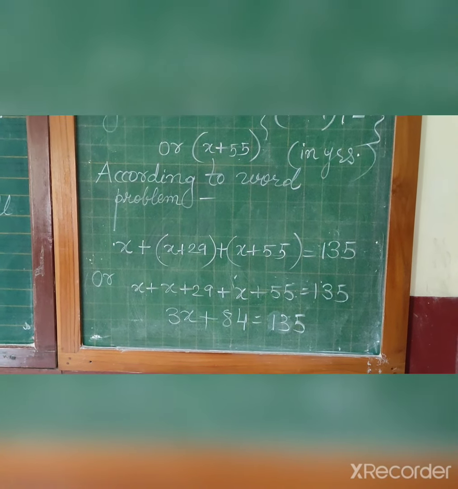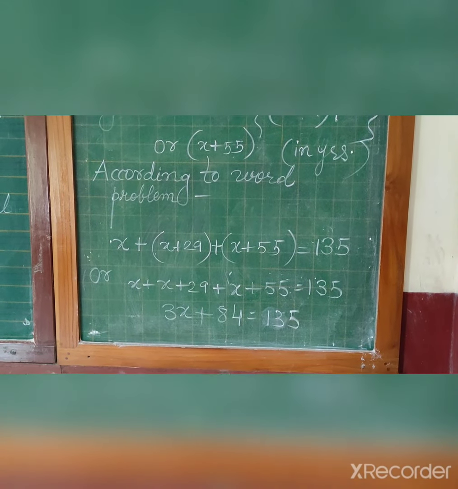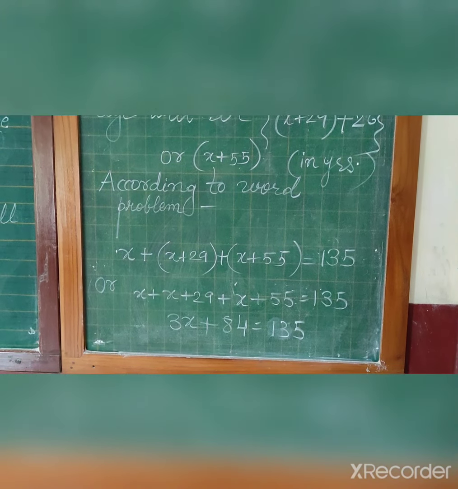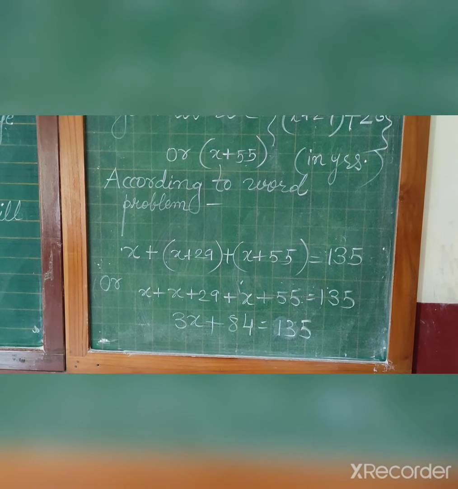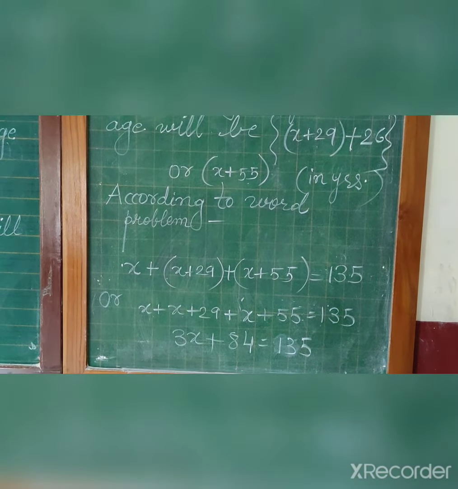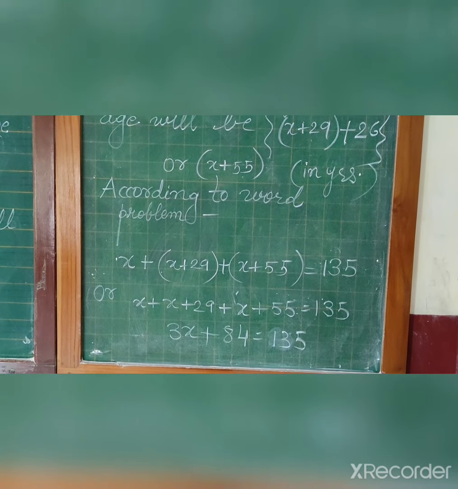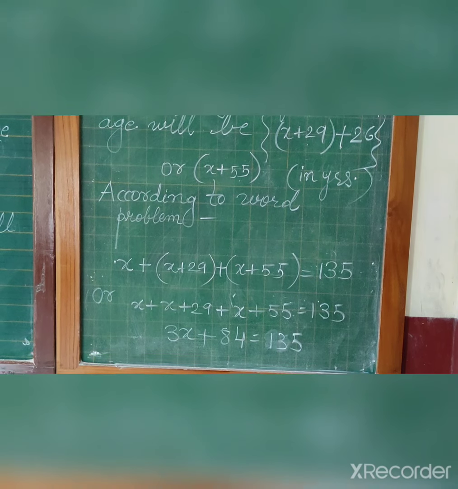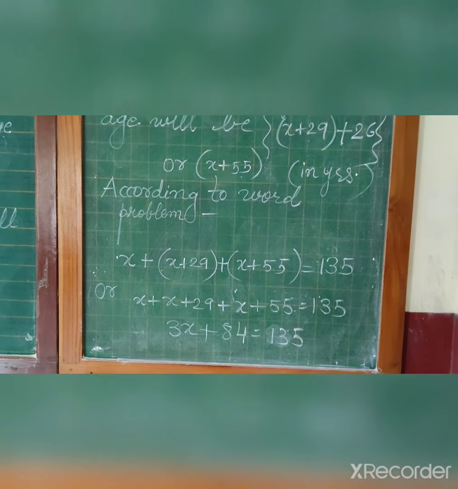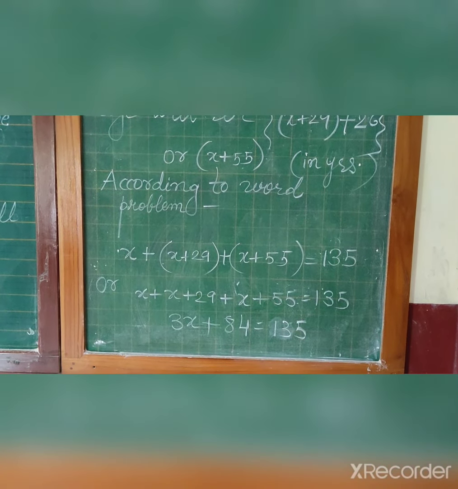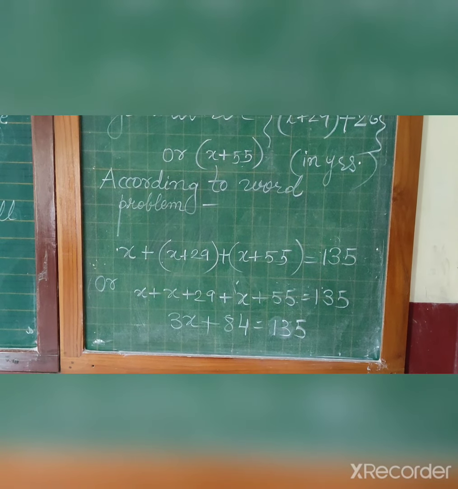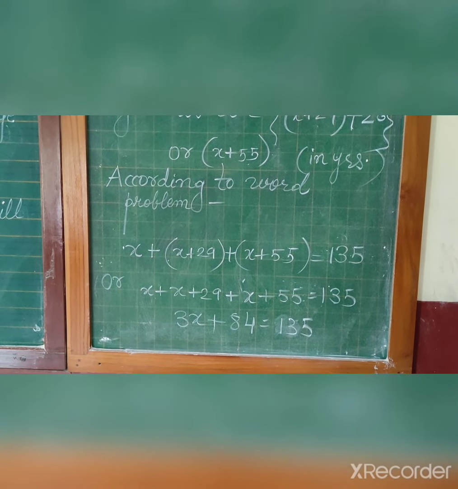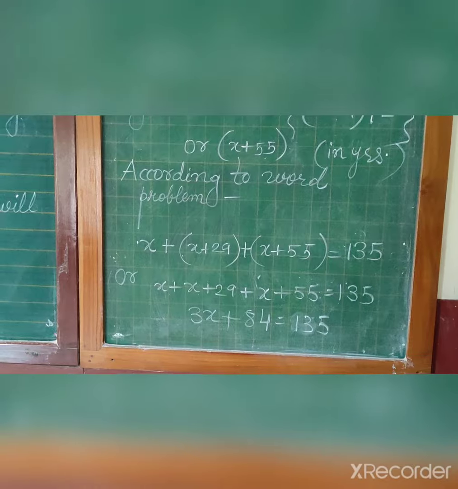You will get the value of x by solving this equation. When you add 29 to the value of x, you will get father's age, and if you add 55 to the value of x, you will get grandfather's age. These are all incomplete; you will complete them because the solution is very easy. I formed the equation, so you will solve the equation.